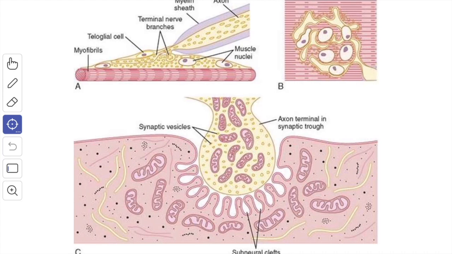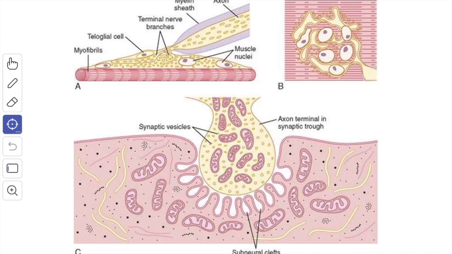It is the most common type of neuromuscular junction. As the motor neuron enters the skeletal muscle, it branches many times. The number of branches depends upon the size of the motor unit. On reaching the muscle fiber, the nerve loses its myelin sheath and breaks up into a number of branches. Each branch is a naked axon terminal and forms the neural element of the motor end plate. The axon is slightly expanded here.